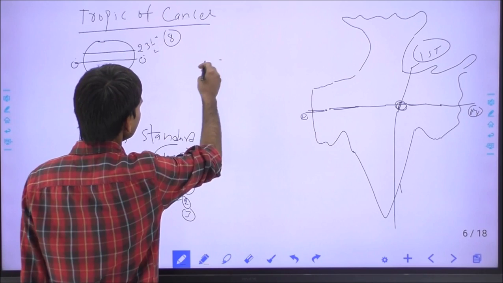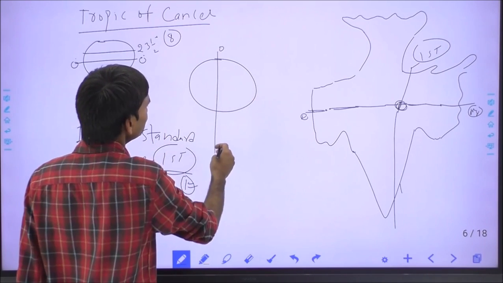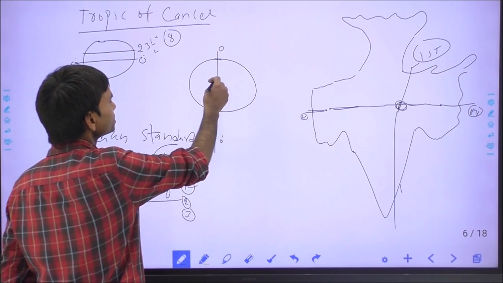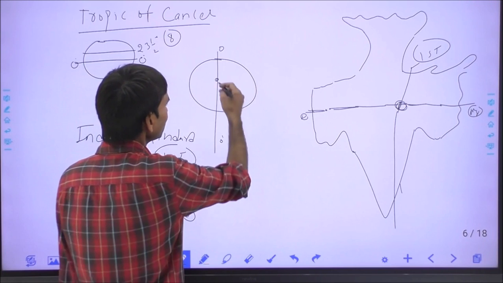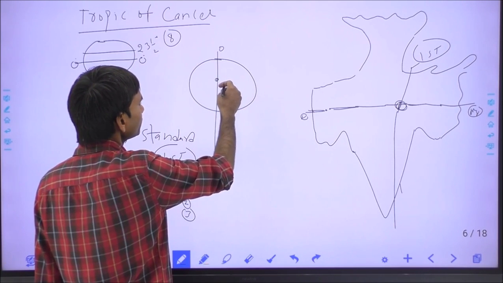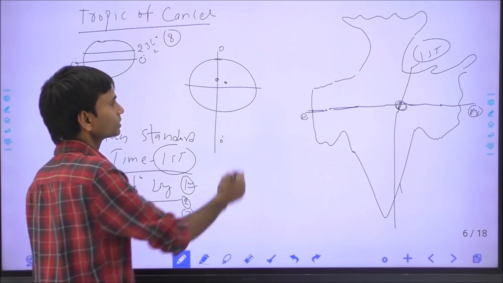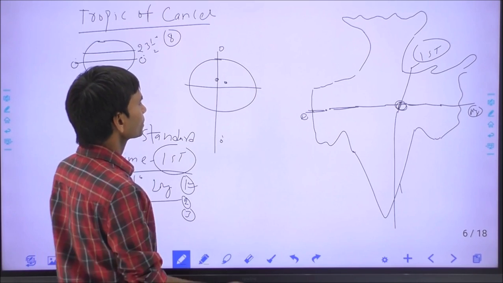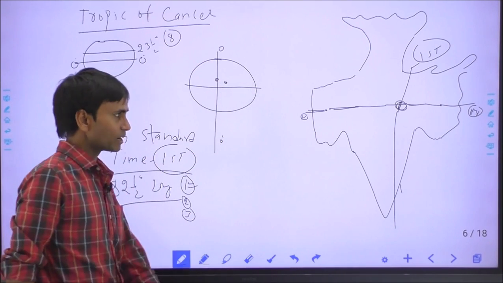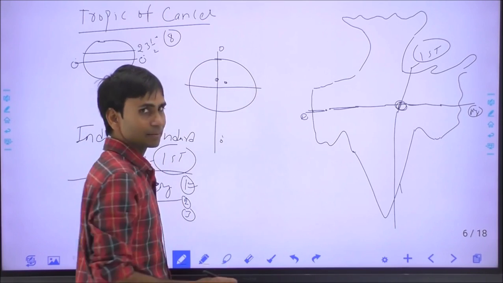You know, on the globe you can see this is the 0 degree GMT line, Greenwich Mean Time, which passes through the Greenwich city of London, and India stands in the northern and eastern hemisphere. This is the position of India on the globe, northern and eastern hemisphere. So the Indian Standard Time is 5 hours and 30 minutes ahead. How can we derive this?